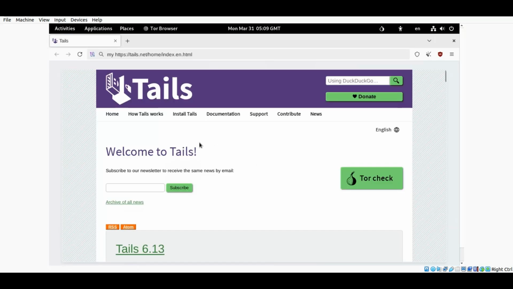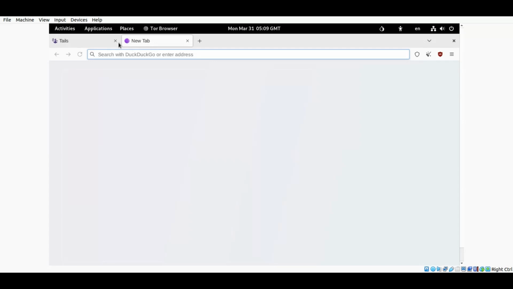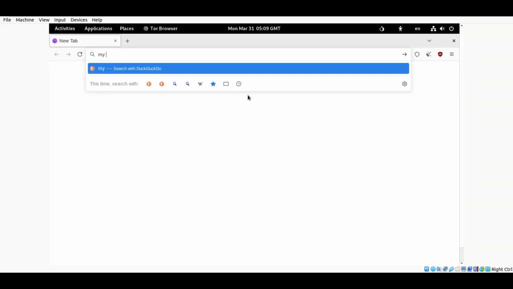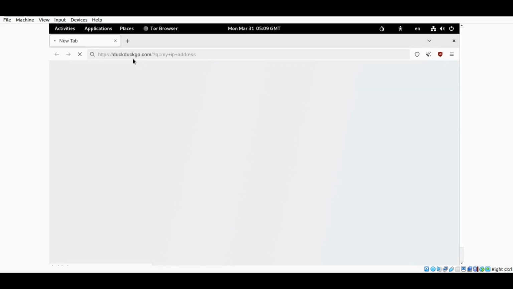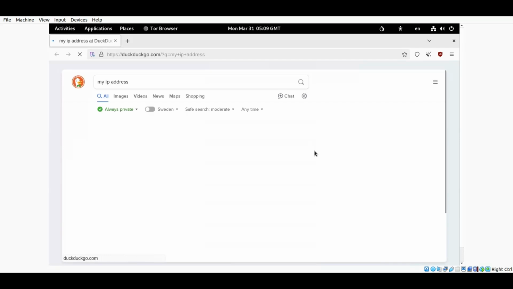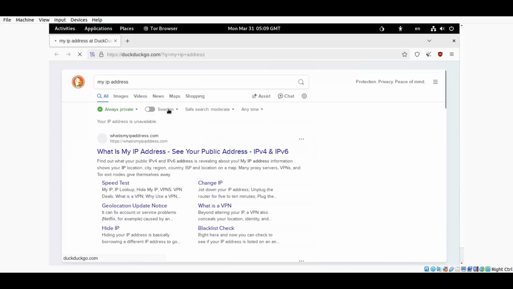Normally it starts with tails.net, but you can of course open a new tab, and here you can search my IP address and press enter, and you can see that it is duckduckgo.com. I'll show you, it keeps no history at all. So let us see what my IP address is at present. You can see that it is already showing that I am in Sweden, which is of course not true. Let us see what my IP address is. IPv4 and IPv6, both it will show you.